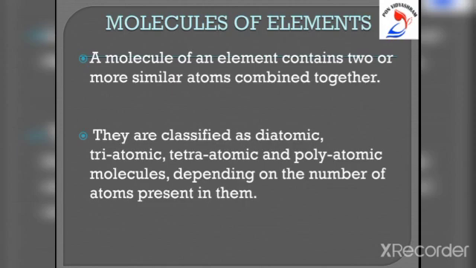Similarly, nitrogen gas exists as N2 molecules, oxygen gas as O2 molecules, and chlorine gas as Cl2 molecules. Bromine element, which is a liquid, consists of Br2 molecules. And iodine element, which is a solid, also consists of I2 molecules. So these all are diatomic molecules.